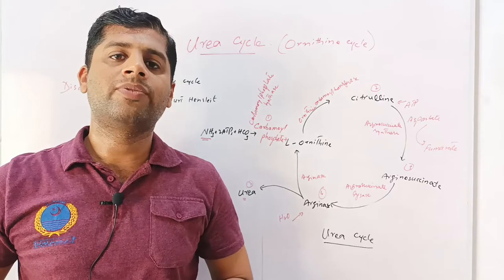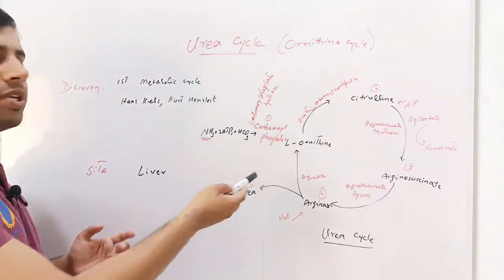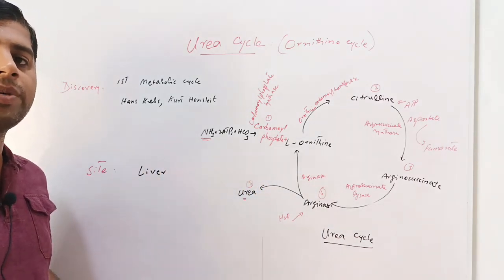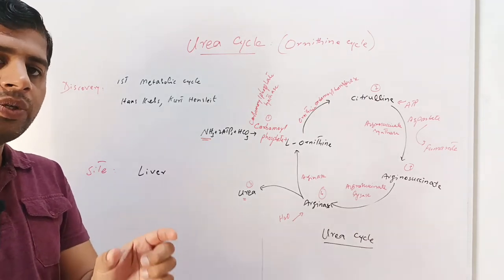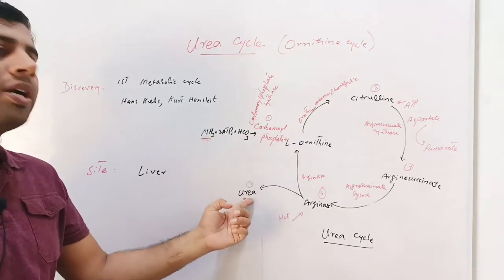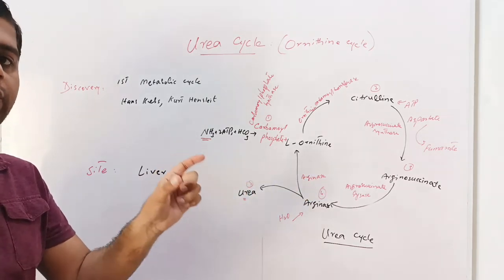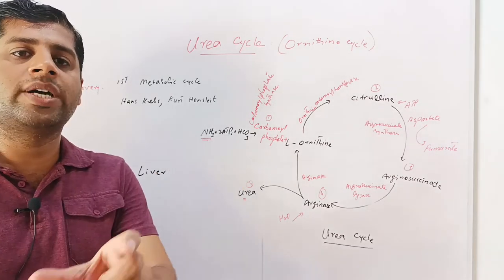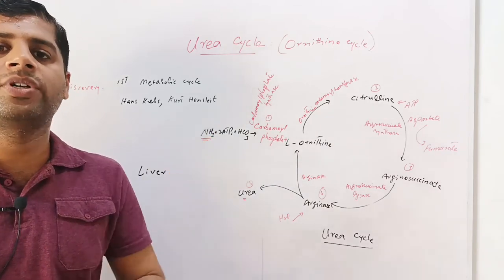Now the question arises: where is this urea cycle carried out in the body? The site of these metabolic reactions of the urea cycle is the liver. So the liver is the primary site of formation of urea. Most often students get confused that urea is formed in the kidneys, but this is incorrect. Urea is formed in the liver. All the metabolic reactions which convert ammonia into urea are accomplished in the liver. However, it is excreted through the kidneys. You shouldn't be confused: the formation of urea occurs in the liver and excretion of urea occurs in the kidneys in the form of urine.